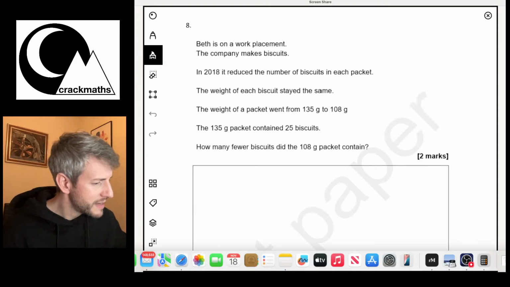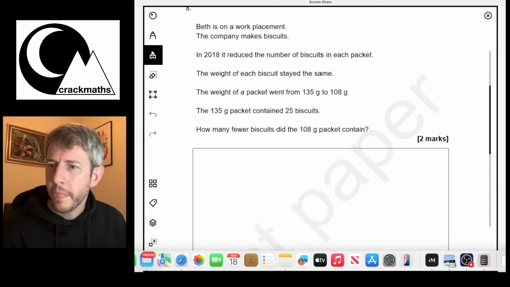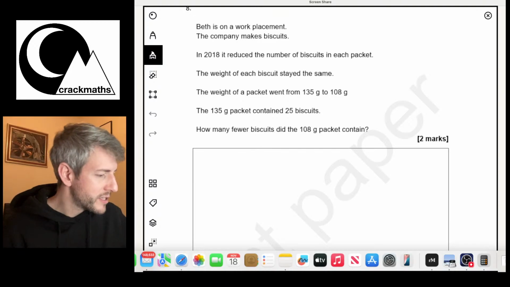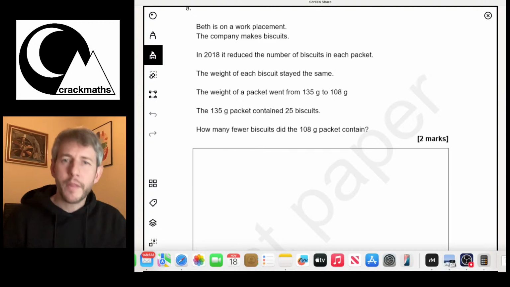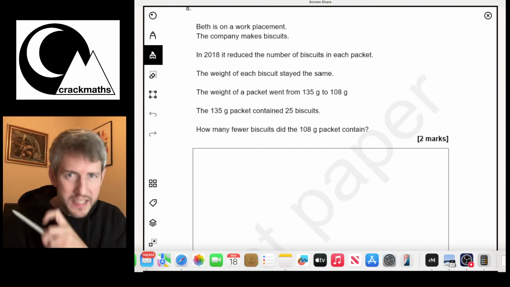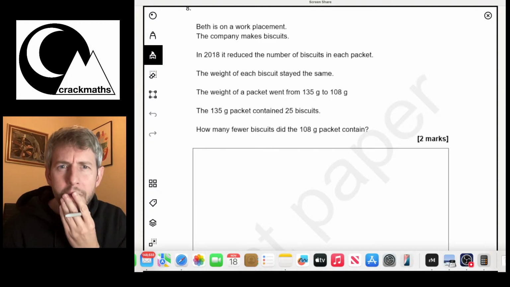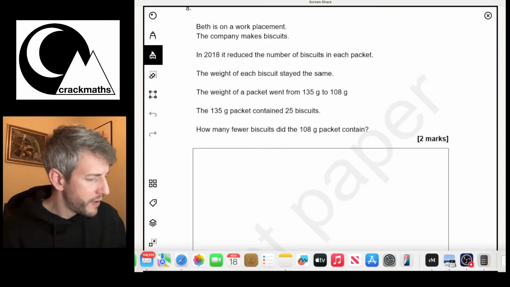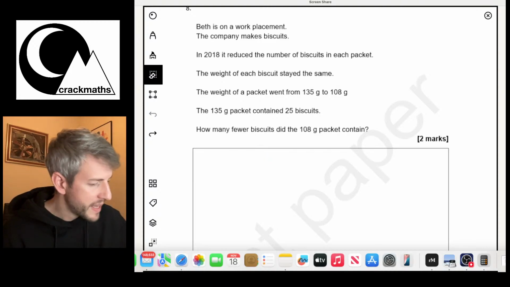Okay, that actually doesn't seem like a percentage question to me. So since we've read it, let's have a go at it, but then I will move on quite after that. So let's see. So it's reducing the packet. So what have we got? We've got the 135 gram packet had 25 biscuits in. So I'm going to write down here that it's all the same kind of methods anyway.